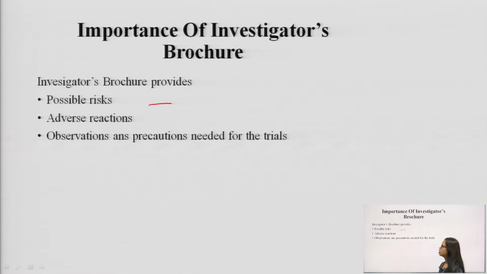Next is adverse reactions. Adverse reactions or side effects of the drugs. Investigator's brochure provides all the information regarding adverse reactions of the compound. Next is observations and precautions needed for the trials. By studying the investigator's brochure, we can conclude what observations we have seen or what precautions we need for performing the trials.